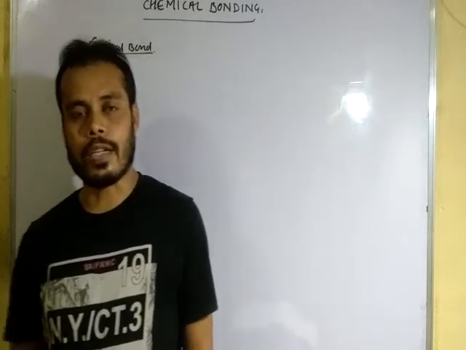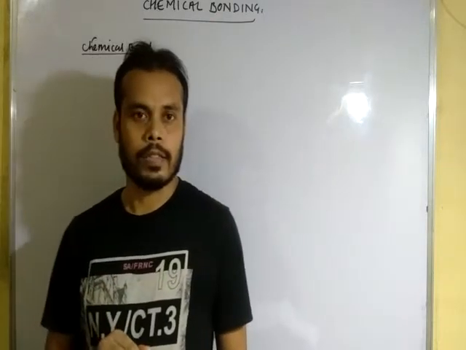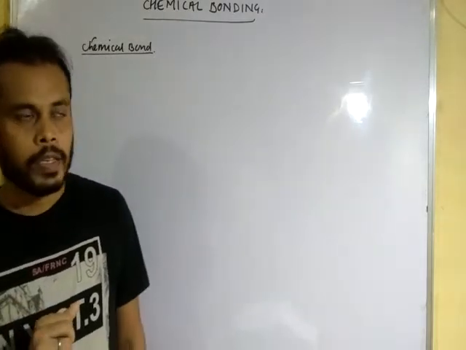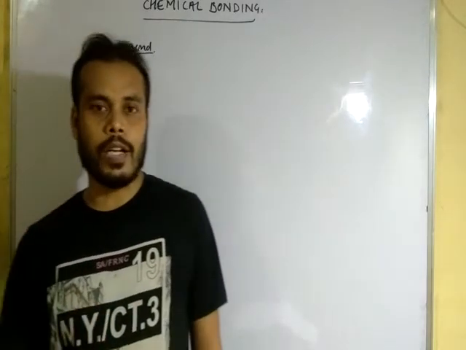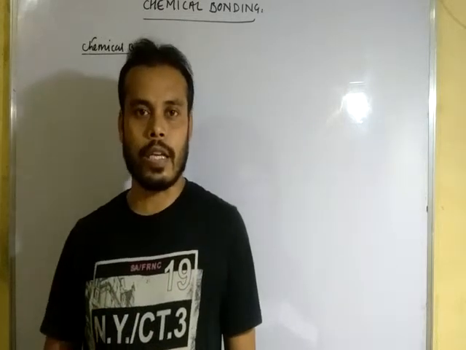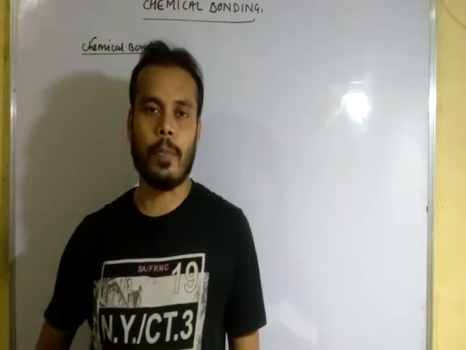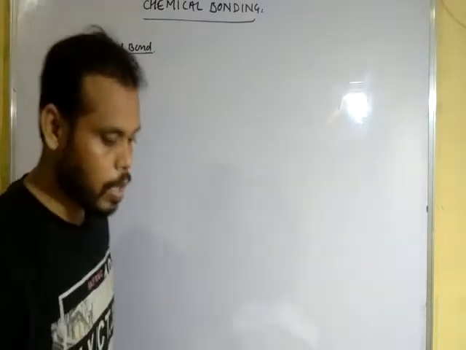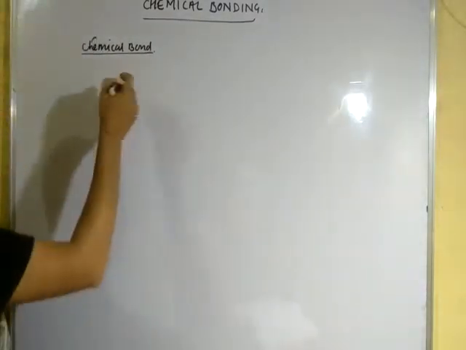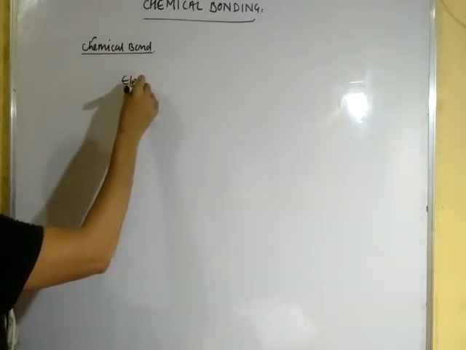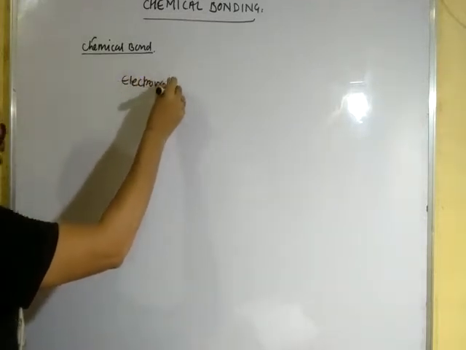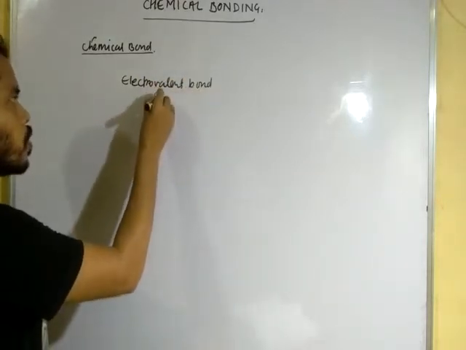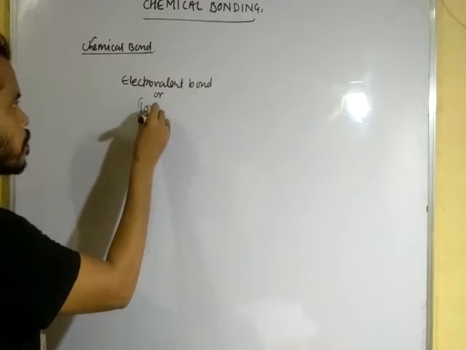They can lose electrons or gain electrons. On the basis of losing, gaining or transferring electrons, we have 3 types of chemical bonding. The first is the electrovalent bond, also known as the ionic bond.